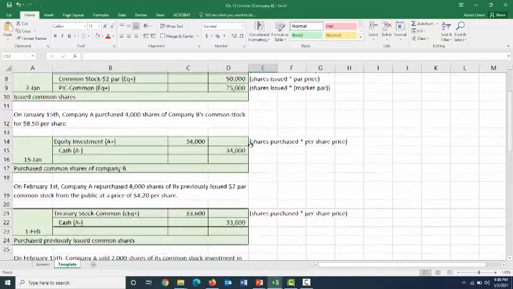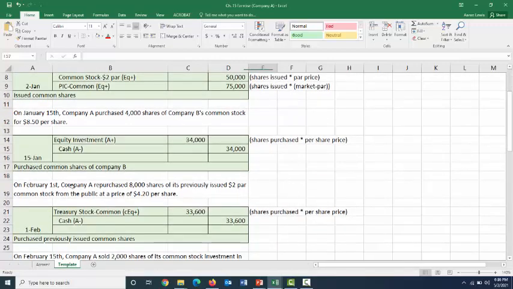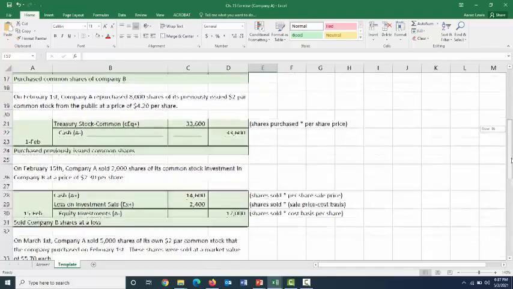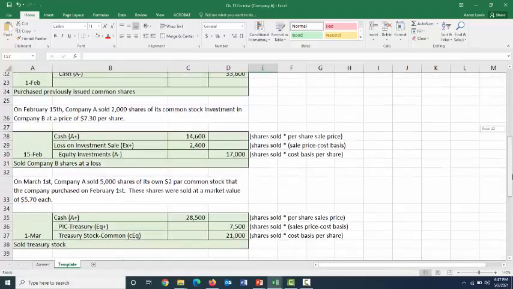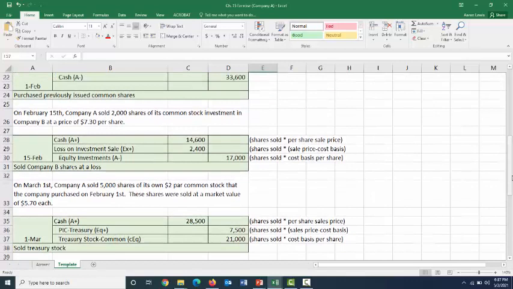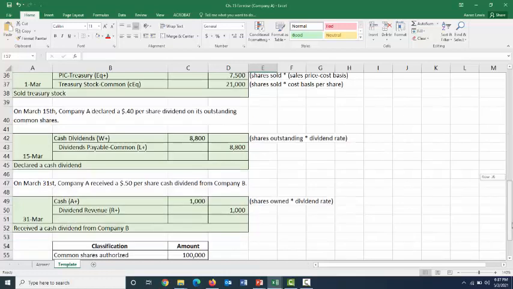We bought back 8,000 of those shares on February 1st, thereby lowering the number of shares we had outstanding down to 17,000. And then on March 1st, we sold 5,000 of those shares back, increasing the number of our common shares, which are in the hands of the public at this given time, up to